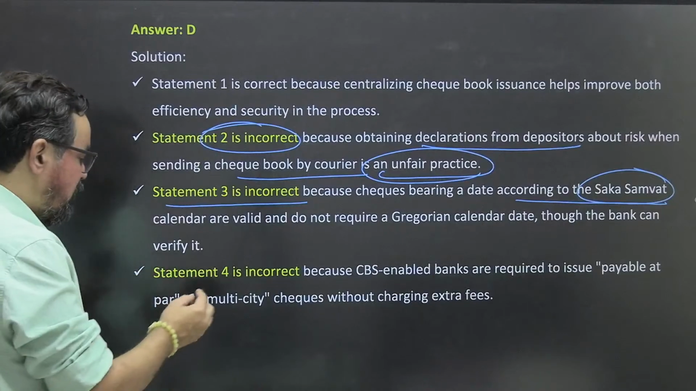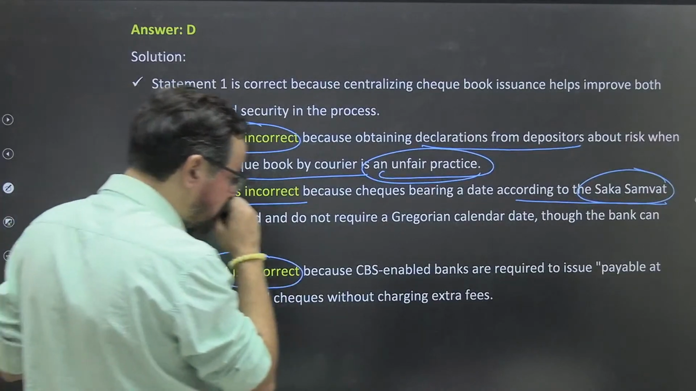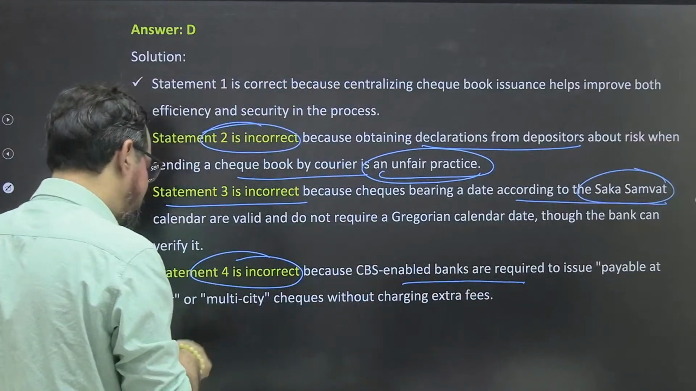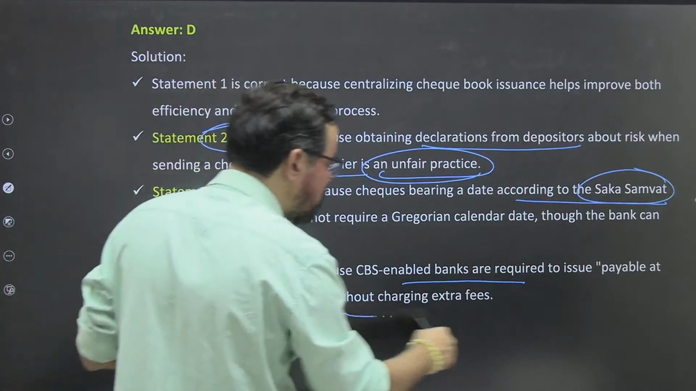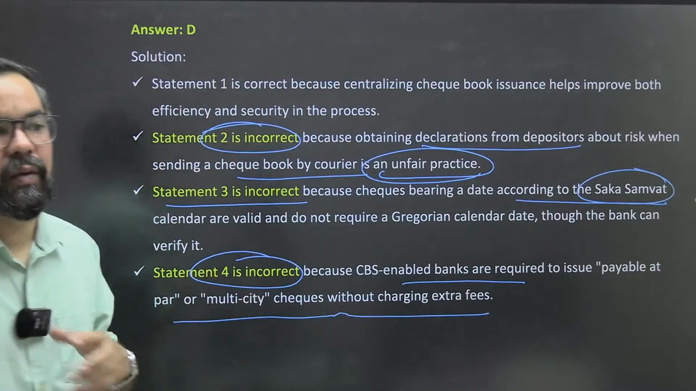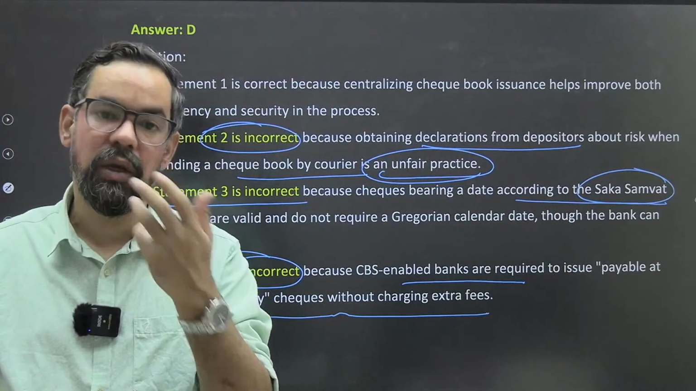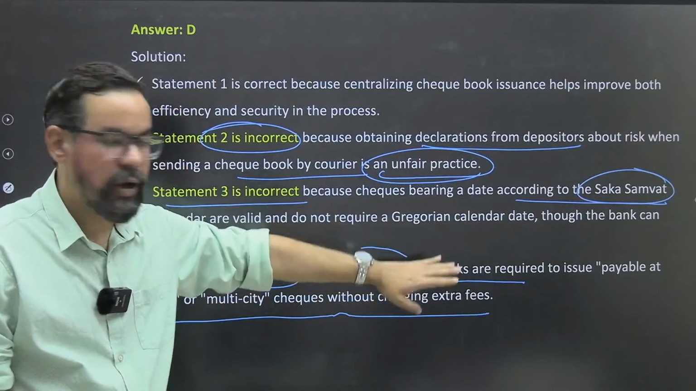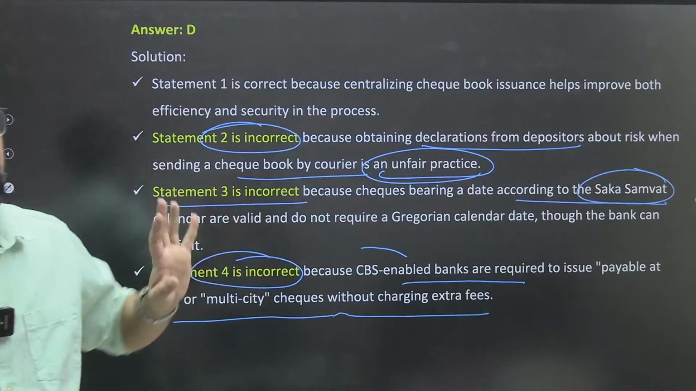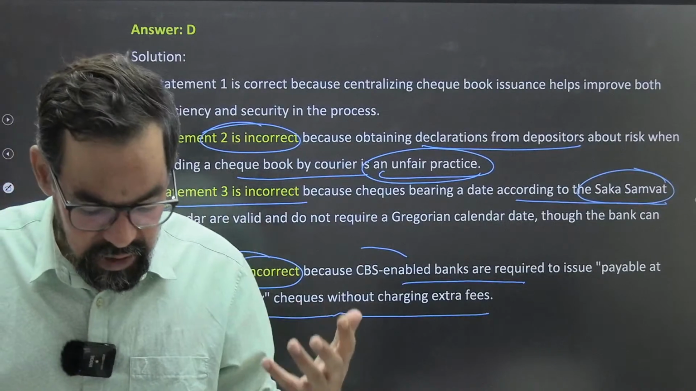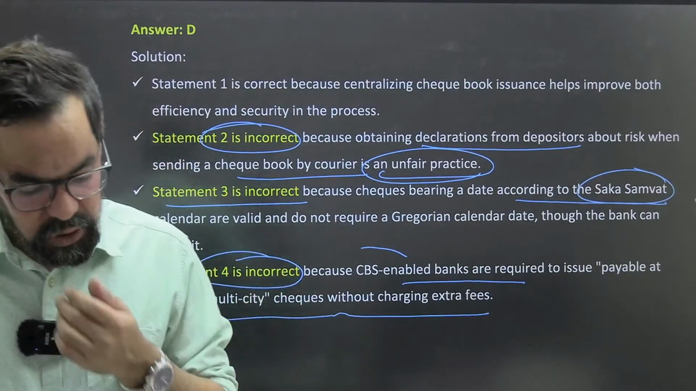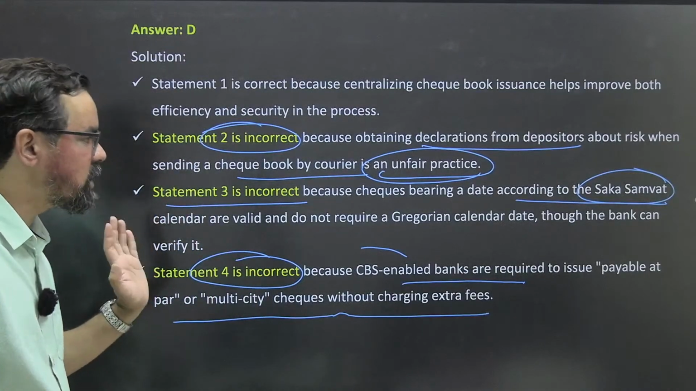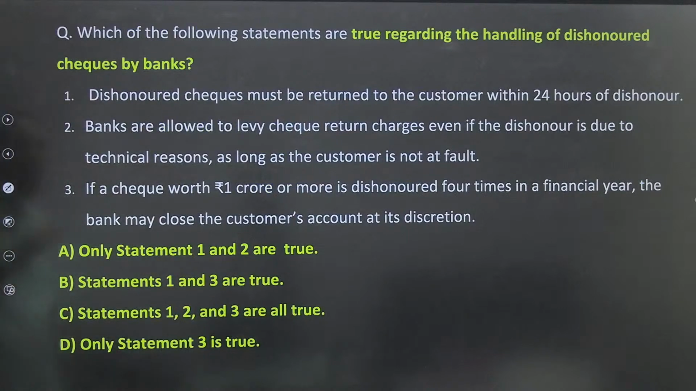Statement 4 was incorrect, because CBS enabled banks are required to issue payable at par or multi-city check without charging extra. Nowadays, whenever customers request their checkbook, we generally issue these kinds of things. So payable at par or multi-city checks generally get issued. The only statement that was correct was statement 1, the rest all were incorrect. Okay, next one.